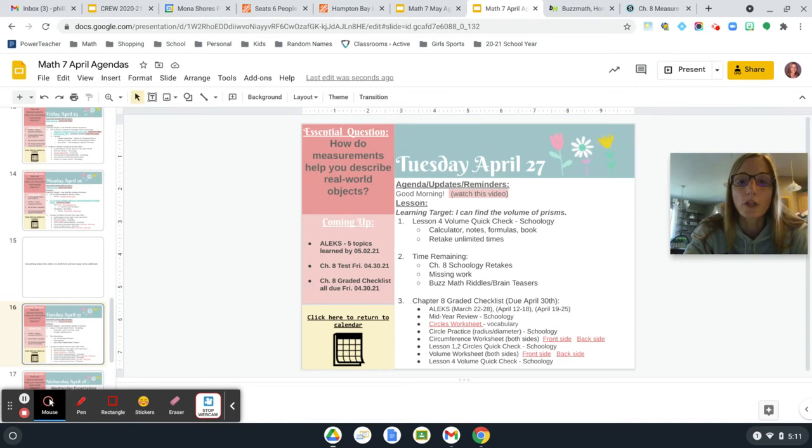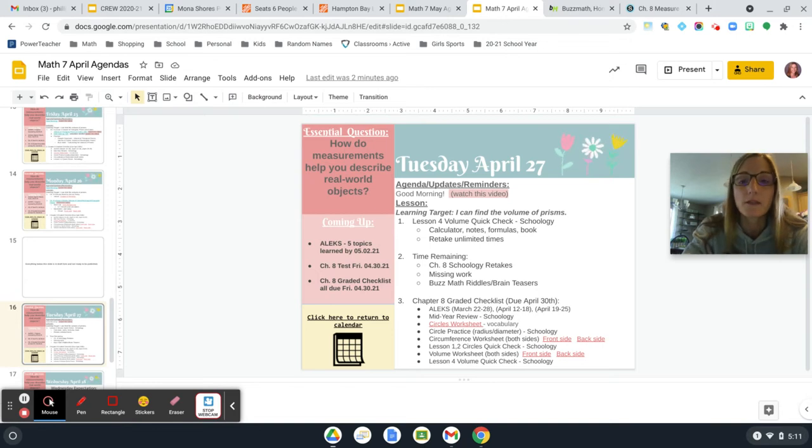And you also know that you can retake it unlimited times. So if you don't score well the first time, you can go back in and redo those, retake it up to 100%, right? Unlimited times. So that is number 1, and that is the most important to complete today. After that, number 2, it says time remaining. So I put on there Chapter 8 Schoology retakes.